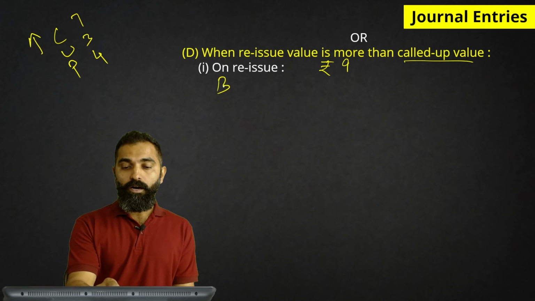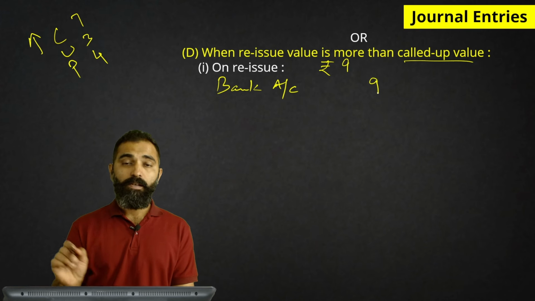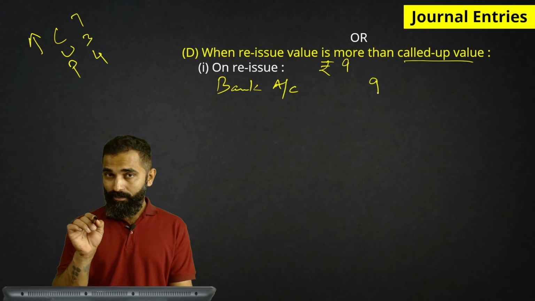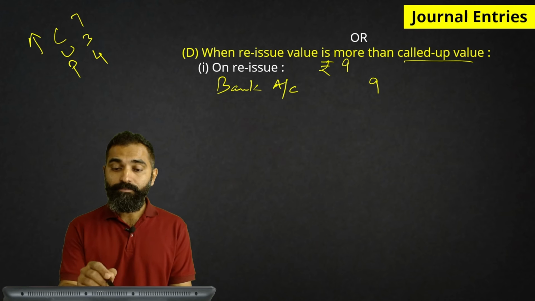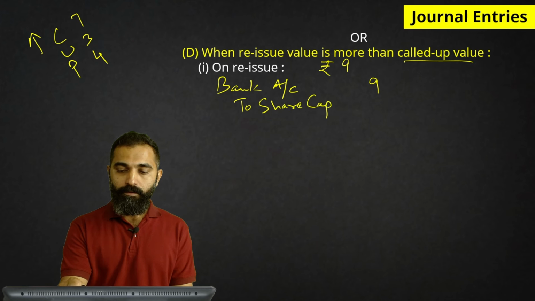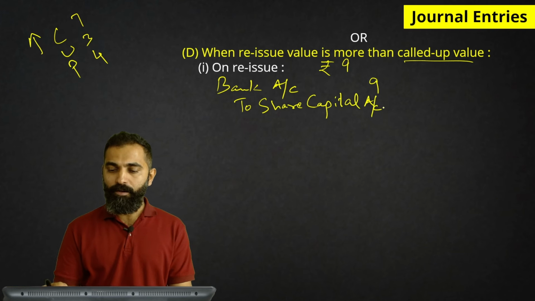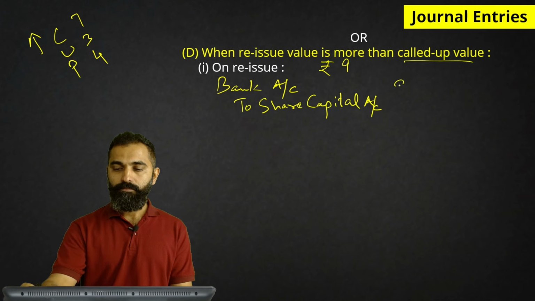Now, how much money will come in our bank account? 9. But how much amount will be credited to share capital? In all the earlier cases, how much was credited to share capital? 7.